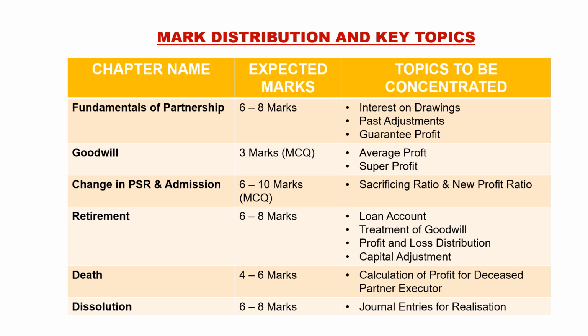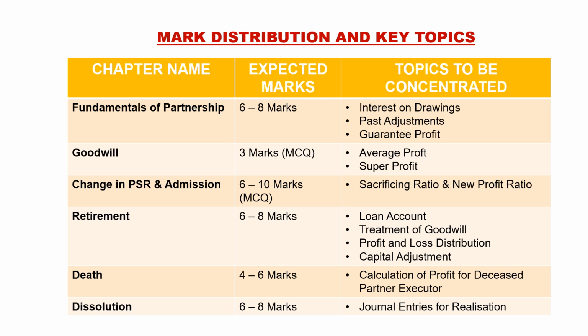And goodwill, treatment of goodwill. In the treatment of goodwill, you can get the change in PSR, retirement, death, and dissolution. And apart from goodwill, there will be 3 MCQ questions based on average profit and super profit. In the treatment of goodwill, the next topic is change in PSR, profit sharing ratio, and admission. If you are very thorough in admission, retirement will be easy for you, with little changes only, and death will be easy for you. For admission, we can expect 6 to 10 marks.